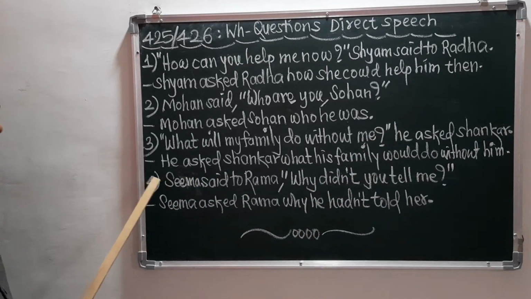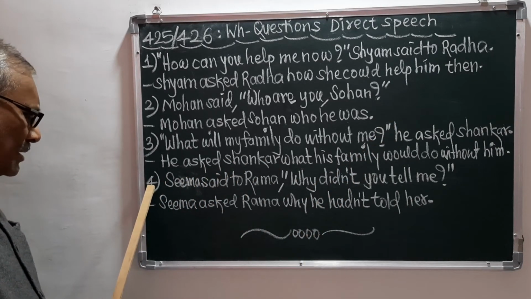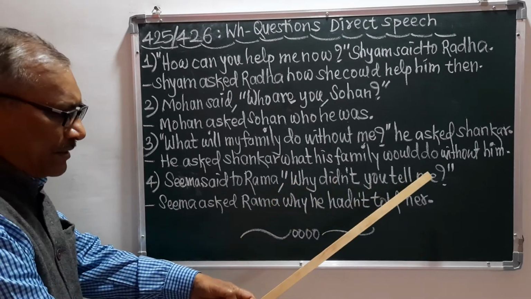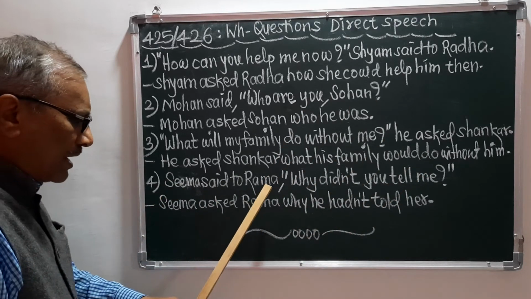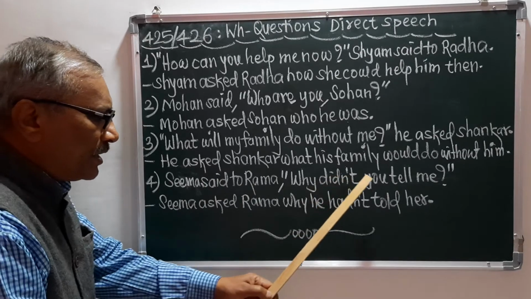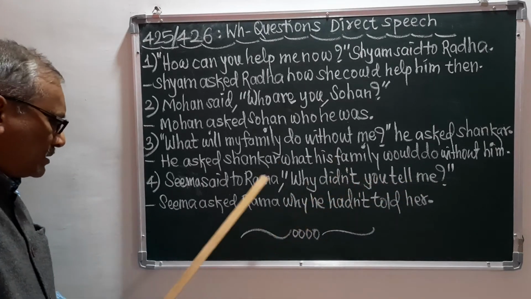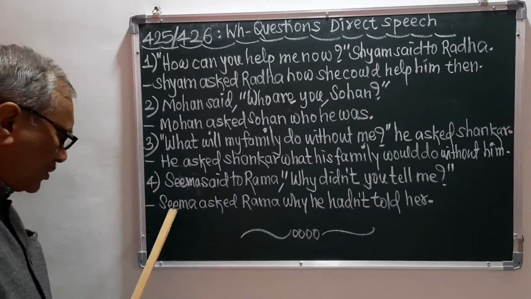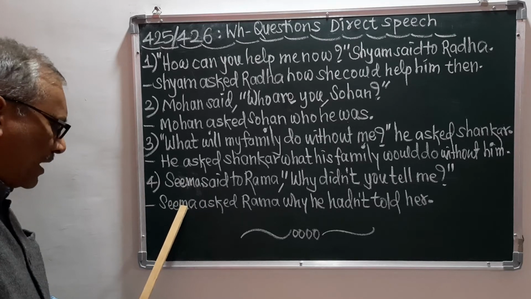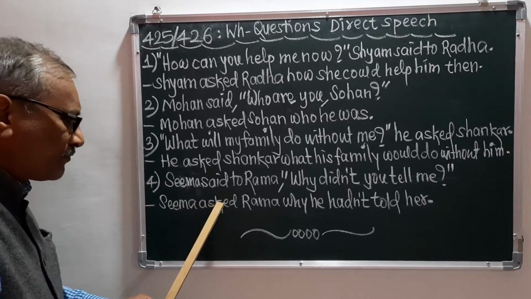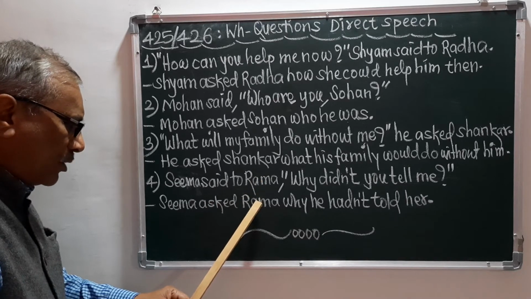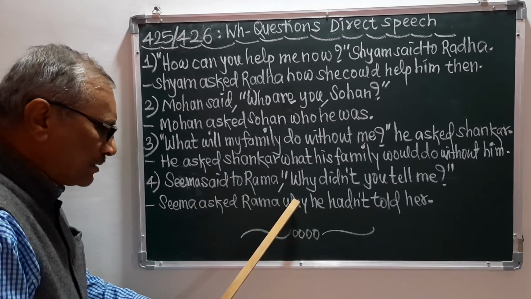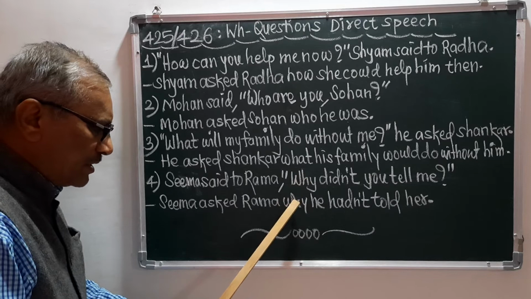And now the last sentence I will explain is that Seema said to Rama, why didn't you tell me? So remember, Seema said to Rama is the reporting verb part, and why didn't you tell me is the direct speech part. So now we will go to the answer. Seema has been put as Seema. Said to has become asked. Then Rama is the listener, so I have put Rama as it is, and then I have put why as the conjunction.